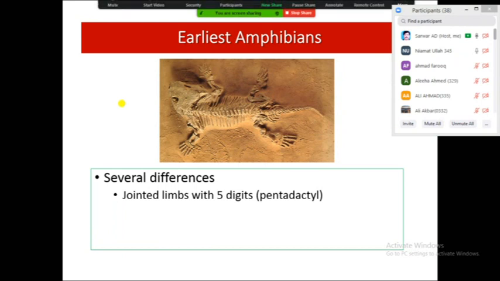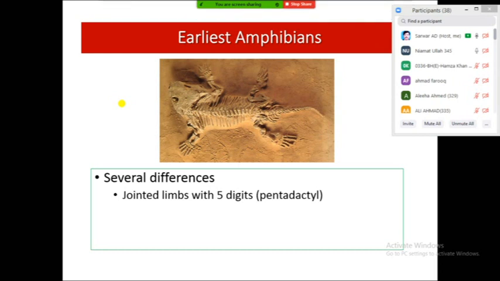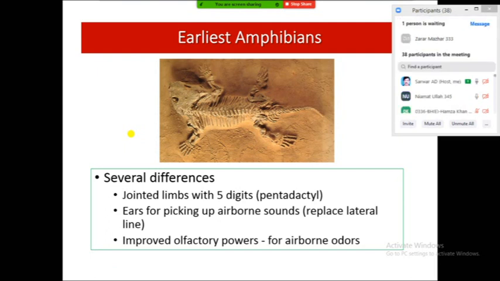Several differences are there in this fossil which are not present in fishes. Generally they had a pentadactyl limb, meaning they had finger-like digits in their limb, five in number, and this was not seen in any fossil of fishes. They also had ear-like structures which could pick up sounds from their surroundings.